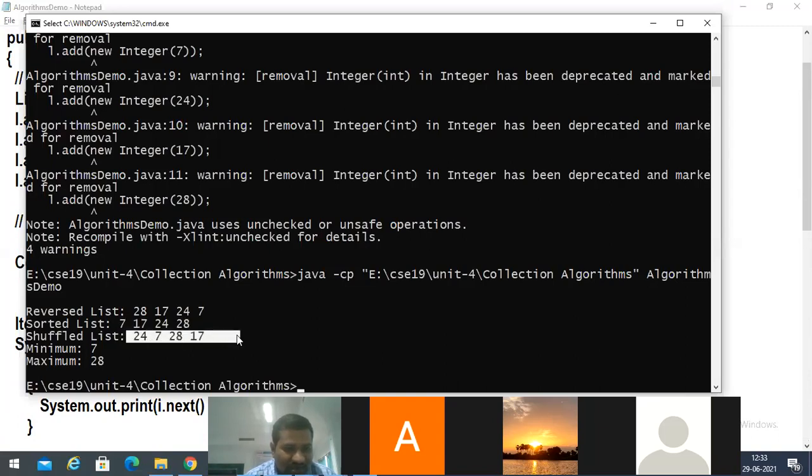After that, we shuffled it, and then we found the minimum as well as the maximum.